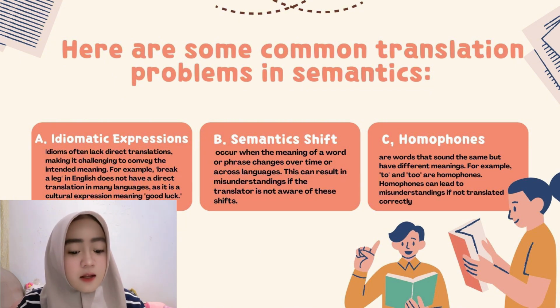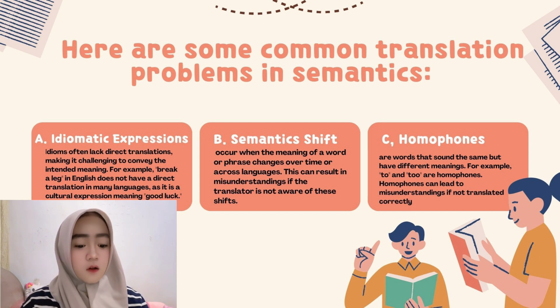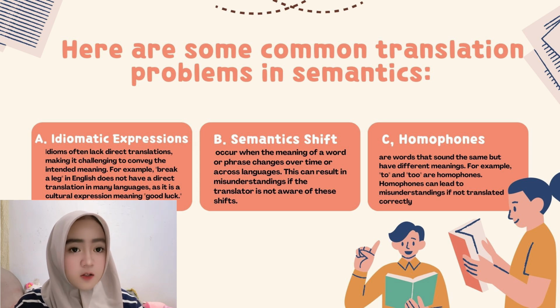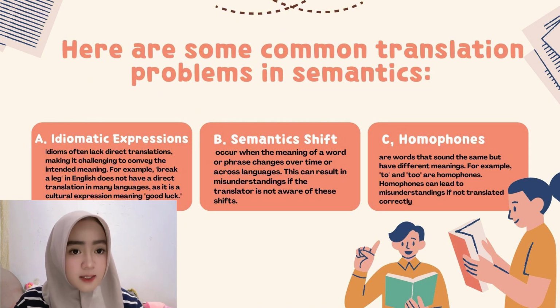And the last one is homophones. Homophones are words that sound the same but have different meanings. Okay, for example, two and too are homophones. Homophones can lead to misunderstandings if not translated correctly.